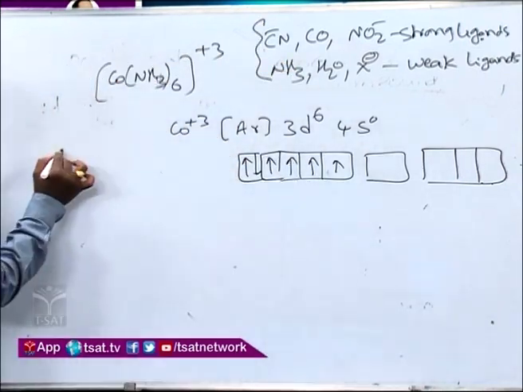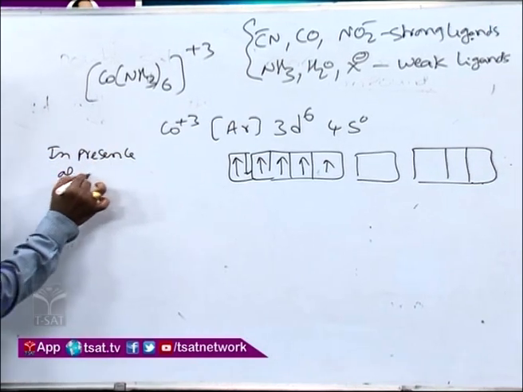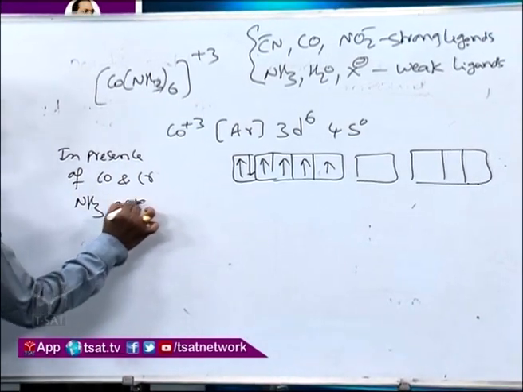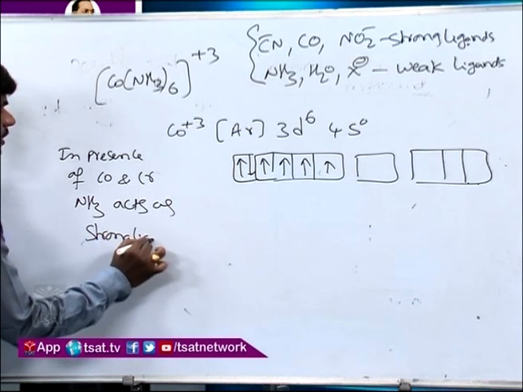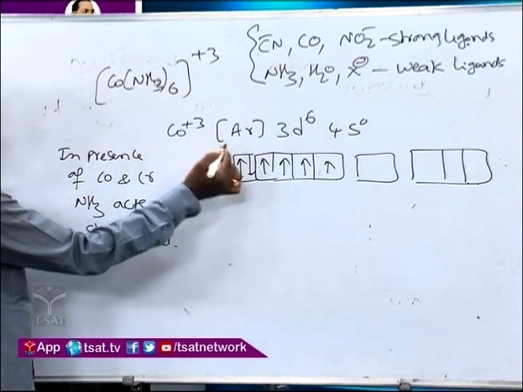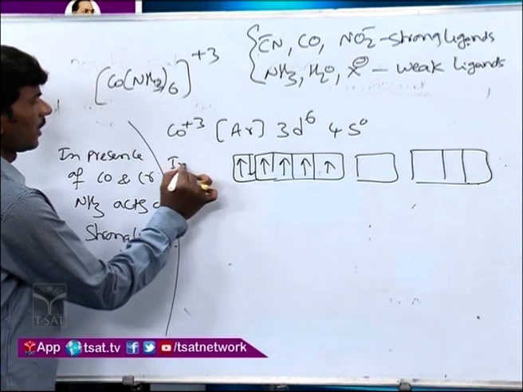In the presence of cobalt and chromium, NH3 acts as a strong ligand. NH3 acts as a strong ligand. So here, this is the electronic configuration of cobalt in the absence of ligand. This is in the absence of ligand.